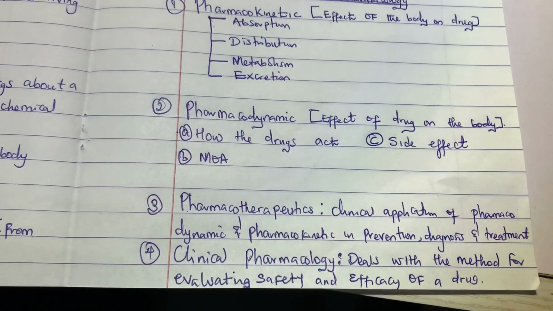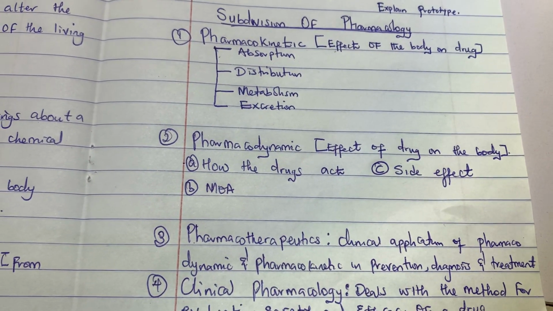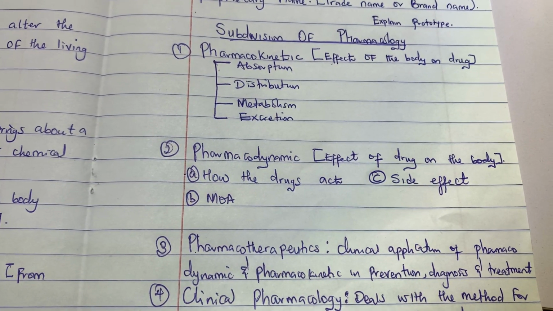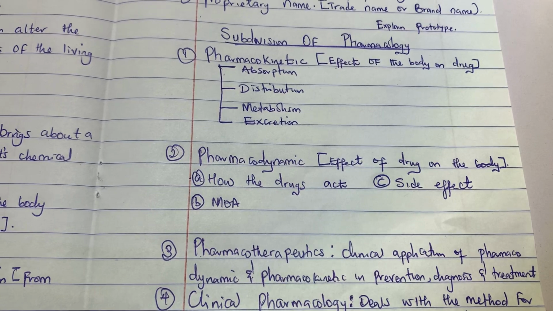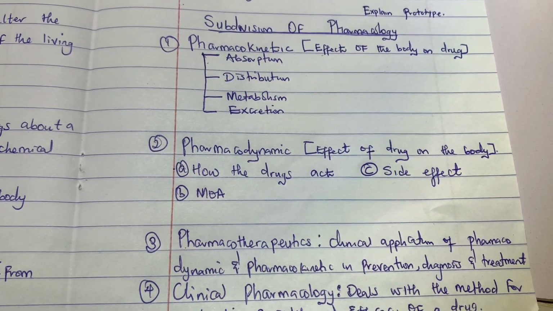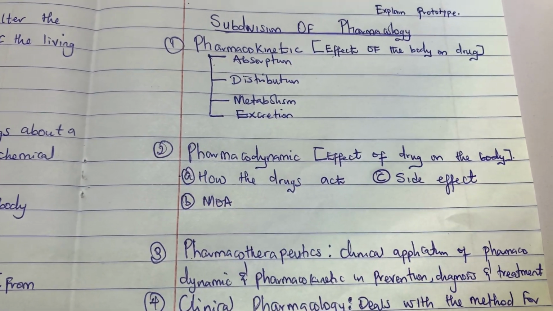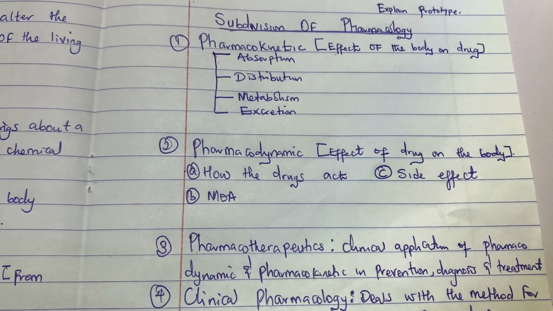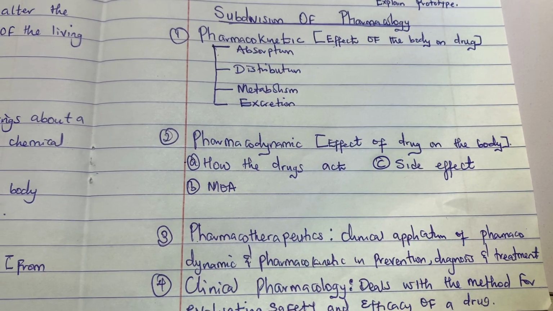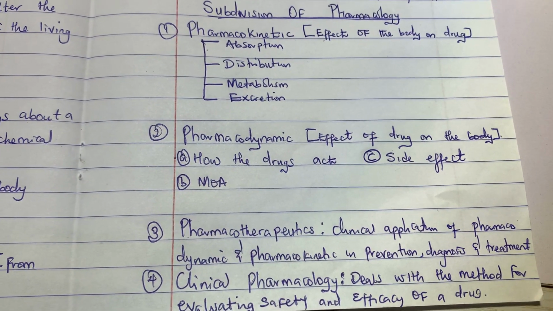What about pharmacotherapeutics? Pharmacotherapeutics deals with the application of pharmacokinetics and pharmacodynamics in preventing, diagnosing, and treating diseases. You know the pharmacokinetics of this drug, you know the pharmacodynamics of this drug. Now you apply that pharmacokinetics and pharmacodynamics in order to treat and prevent diseases, and that is what we refer to as pharmacotherapeutics. It's the clinical application of your knowledge of pharmacodynamics and pharmacokinetics.